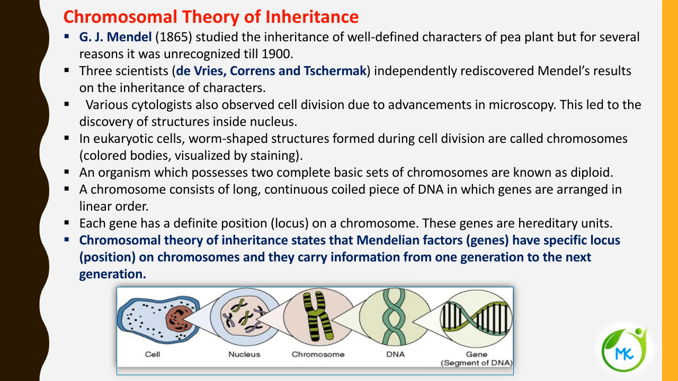Now coming to the chromosomal theory of inheritance. This is a very important one. The chromosomal theory of inheritance states that the Mendelian factors, now called genes, have a specific locus. That is, the genes occupy a specific position on the chromosome. And the genes are responsible for carrying the information from one generation to the next generation. This is referred to as the chromosomal theory of inheritance.